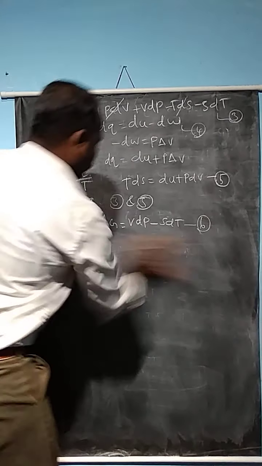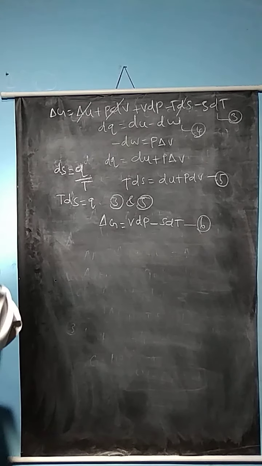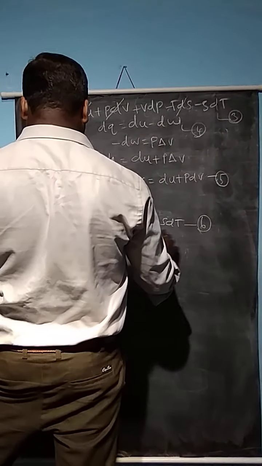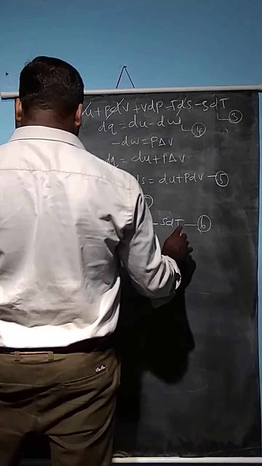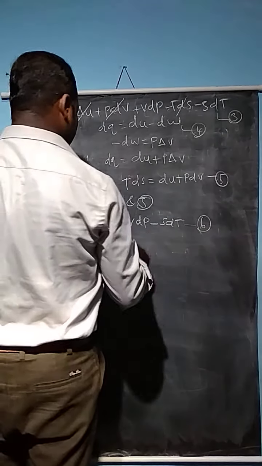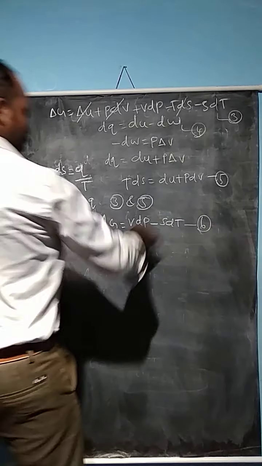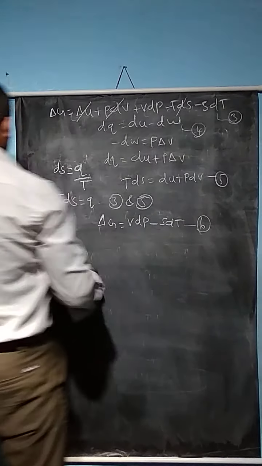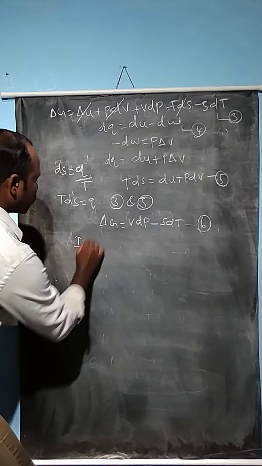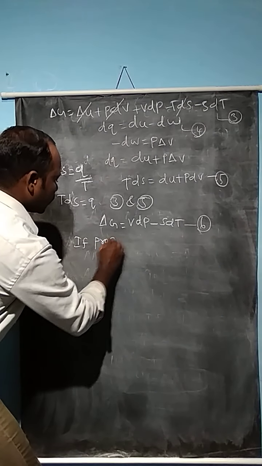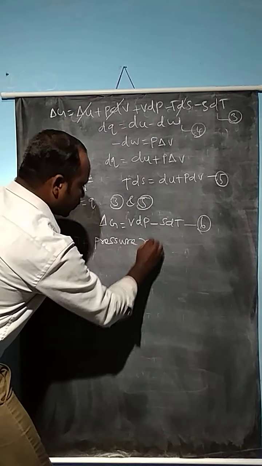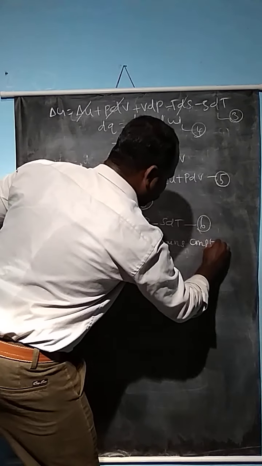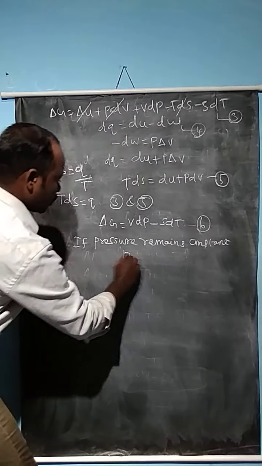This equation gives the change of free energy when a system undergoes a change of pressure and temperature. It gives the change of free energy with respect to pressure and with respect to temperature. If the pressure remains constant, dP is equal to 0.